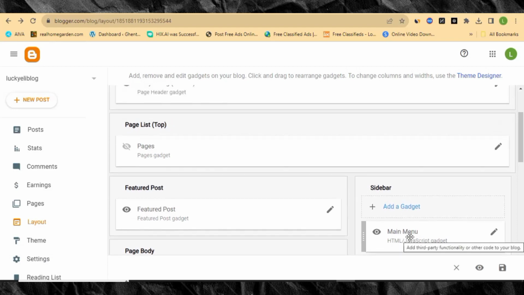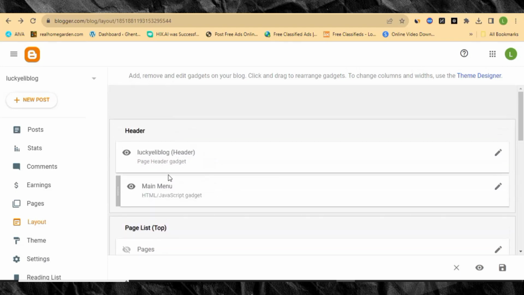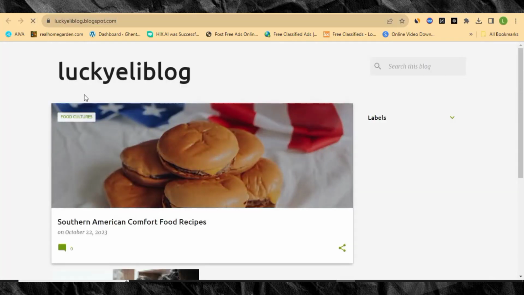You have to drag it to just below the header, as I've done now. This is the header, so I've dragged it below the header because I want it to be under the header. So after you've done that, make sure you save it by clicking here. And now let's refresh our website and see, in case we'll be having our home page.